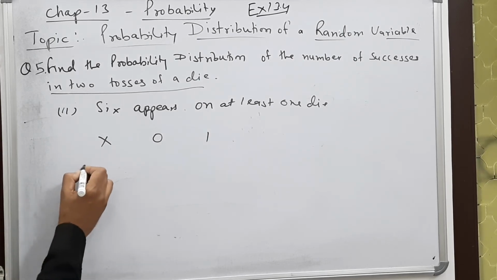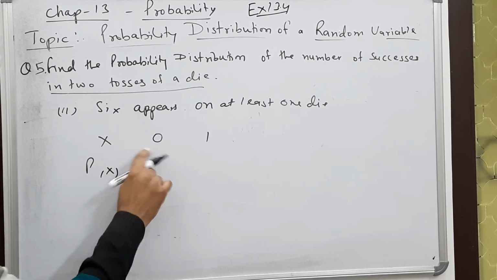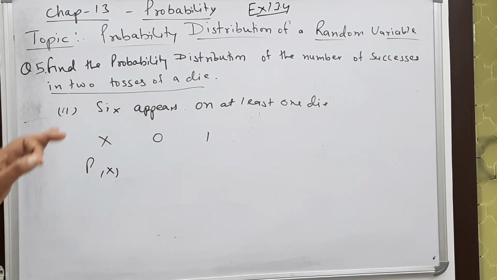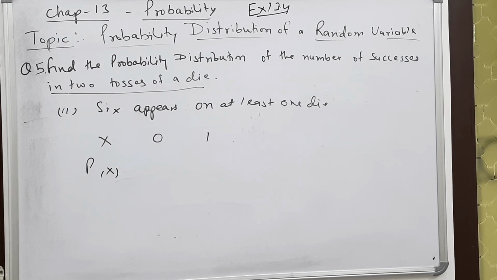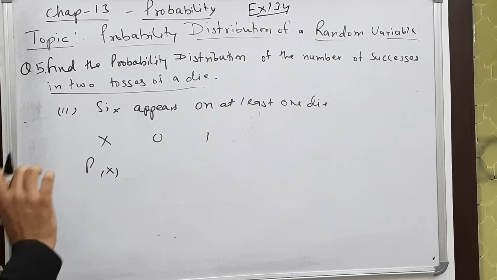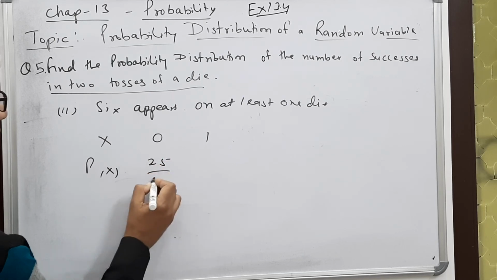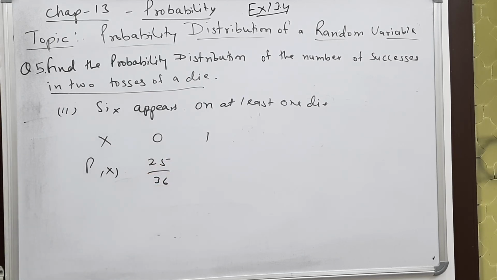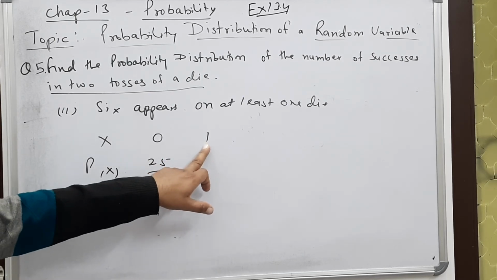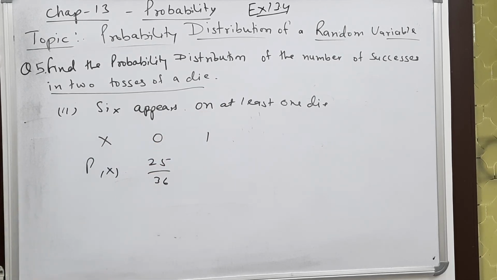Now 0 means 6 is not appearing on even one die. So how many outcomes are there, out of 36, where 6 will not be seen at all? It is 25 upon 36. And one success means at least one die must show 6. So how many outcomes here?